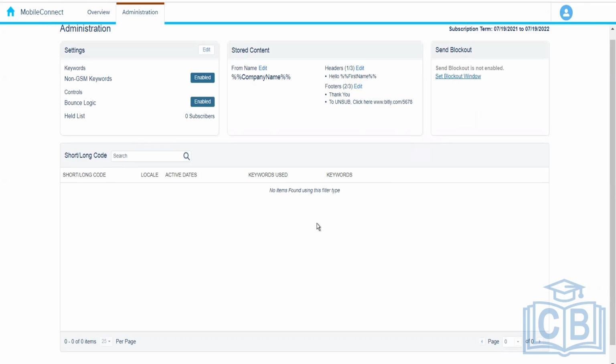And this is the place where we can create the keywords. Since we do not have any shortcode configured, we are not able to create any keyword. Otherwise, we would have this option over here to create the keyword. So we click on that option, and then we can create the keyword.